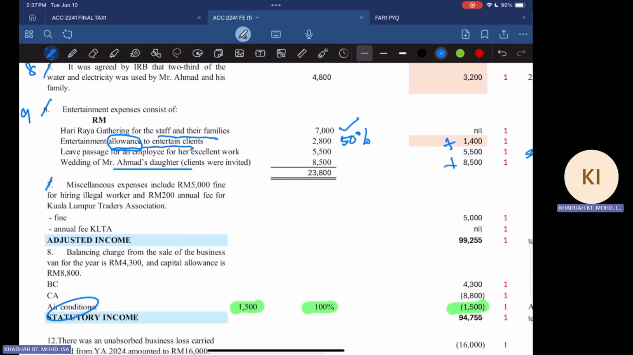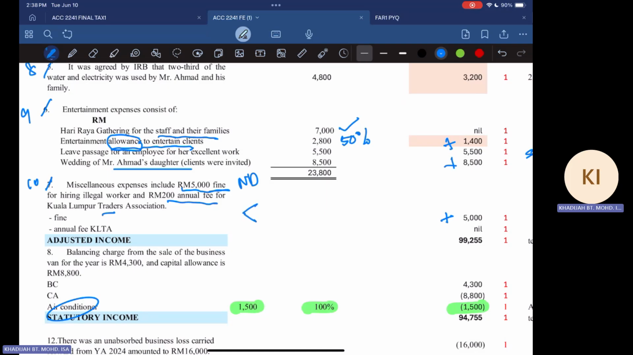And then we have note number 10, where it says that miscellaneous expenses include a 5,000 fine. This is a penalty, so it is not deductible. And there is a 200 annual fee for the traders. So the fine is not allowed, so you have to add it back, but the annual fee...